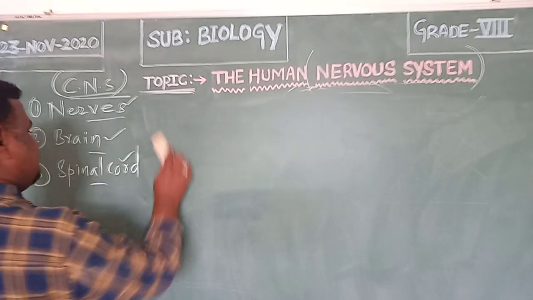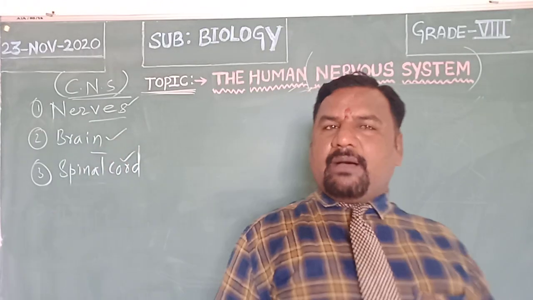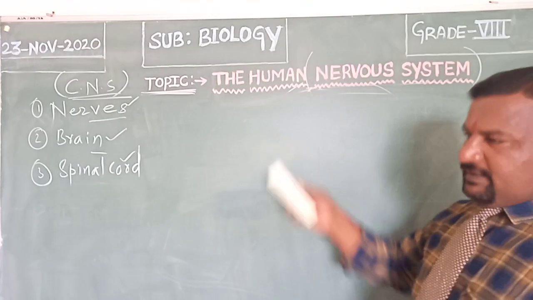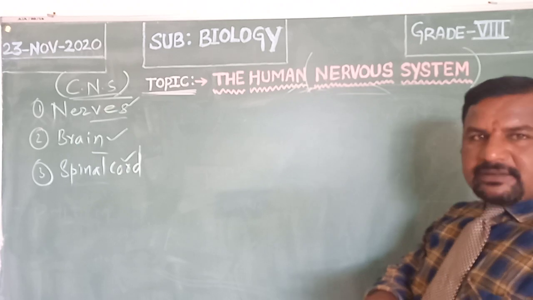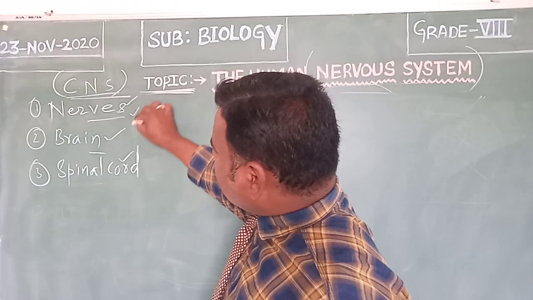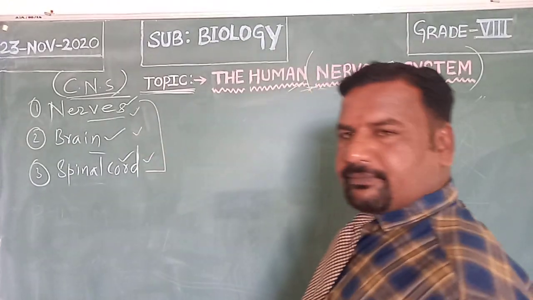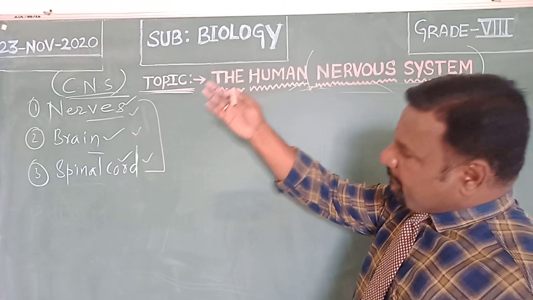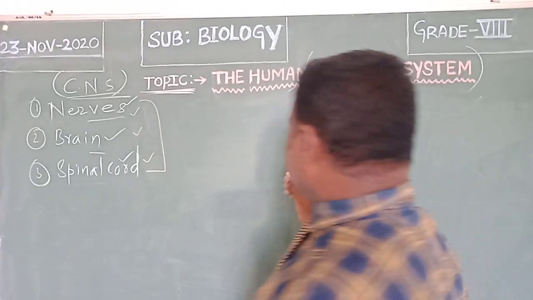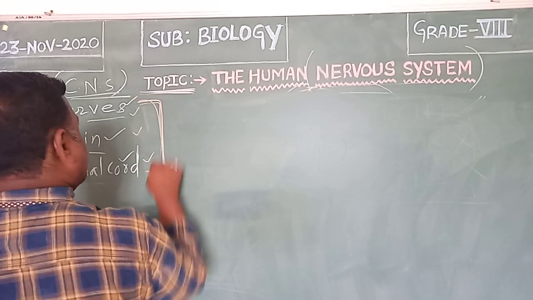So children, here is mentioned CNS. The CNS, central nervous system, is composed of these three things: nerves, brain and spinal cord. These three are the components of the central nervous system: nerves, brain and spinal cord. The structural and functional unit of all these three organs is